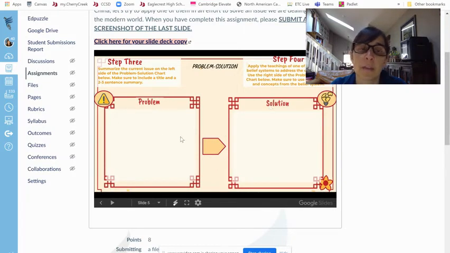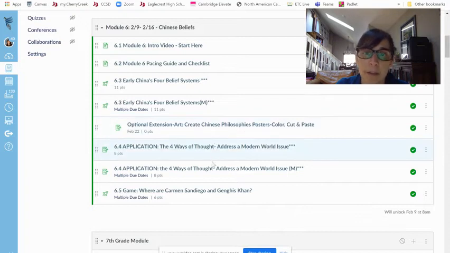So you're going to summarize the problem here and then talk about your solution based on one of the 4 belief systems over here. Okay, and then you'll submit that.